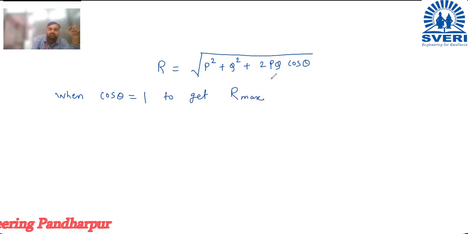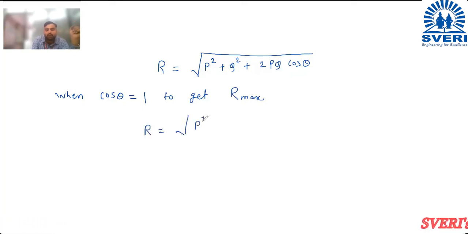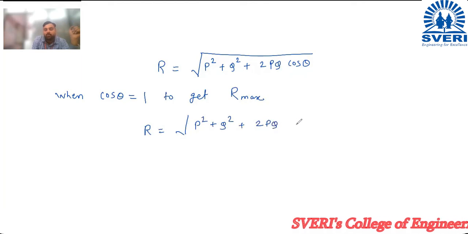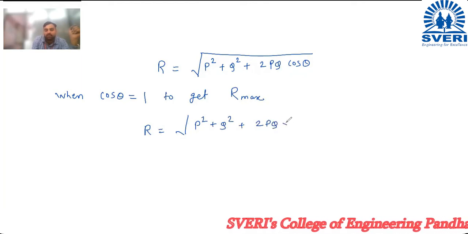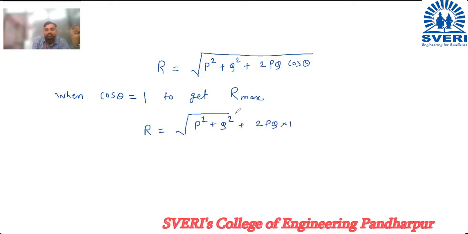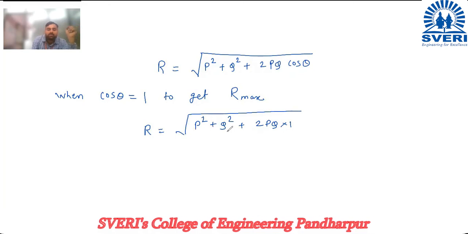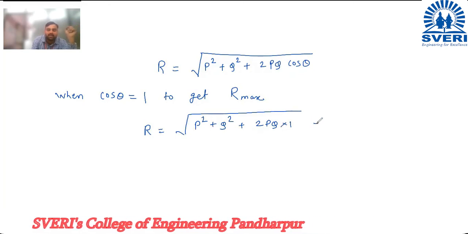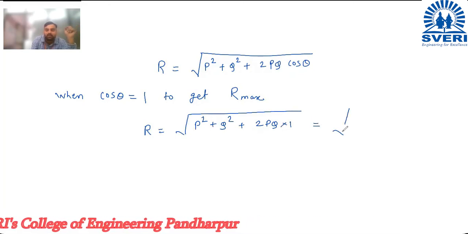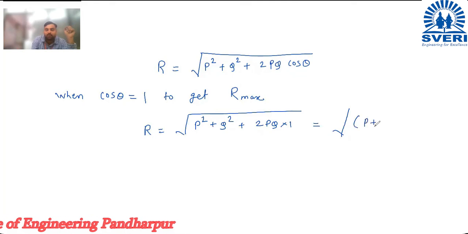So now if I put this value over here, what do I get? R is equal to under root p square plus q square plus 2pq into 1. Cos theta is 1, no? So into 1. Okay. So p square plus q square plus 2pq, what is this? Under root, it is the formula for p plus q whole square.